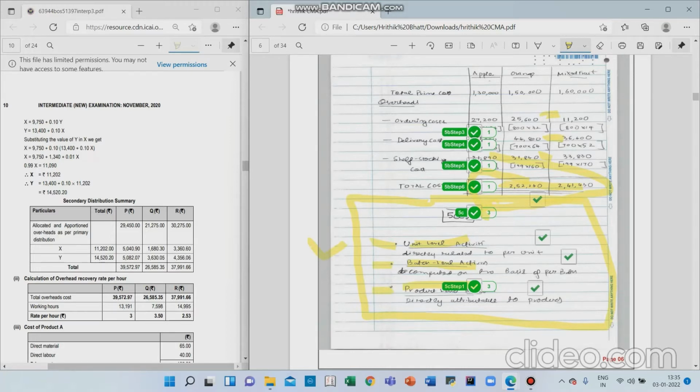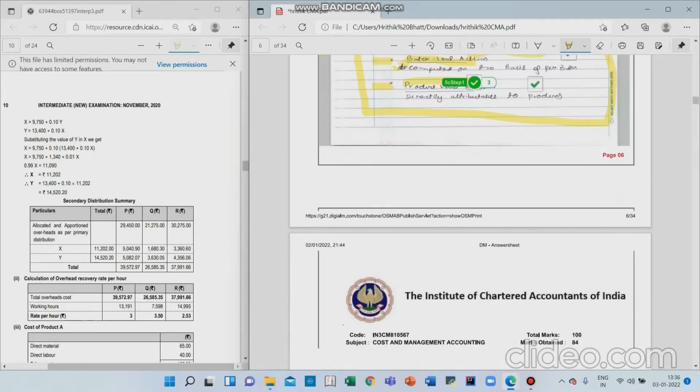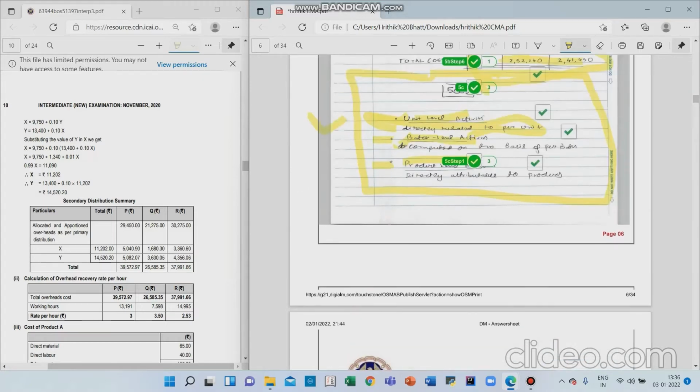You will also remember this if you have studied even superficially. I did not know in depth what had to be written or how to explain that. So I just wrote one line, directly related to per unit computed on the basis. I don't think that is even right, but I got 3 marks. Because it was 4 marks, it was expecting 4 points. I wrote three, and that was purely because I had not studied for that. I may have seen that question somewhere.